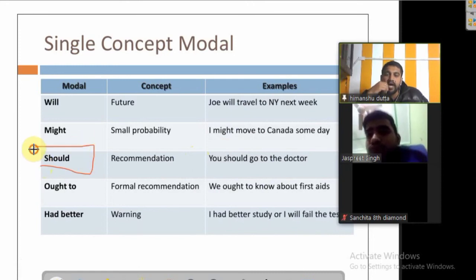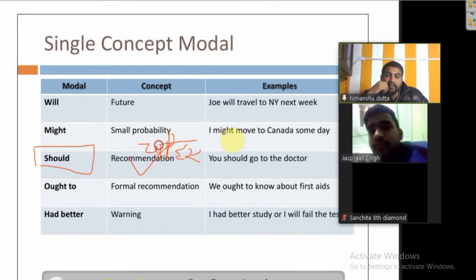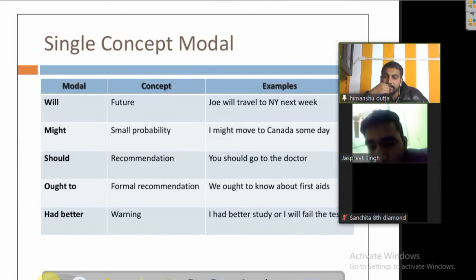Then should. I already told you about should. Should is for the recommendation only, which means chahiye. Okay, it means chahiye. Or might means shayad, like it might be possible. Shayad koi cheez ho. In that case we use it. Sanchita, is it clear? Yes, sir.